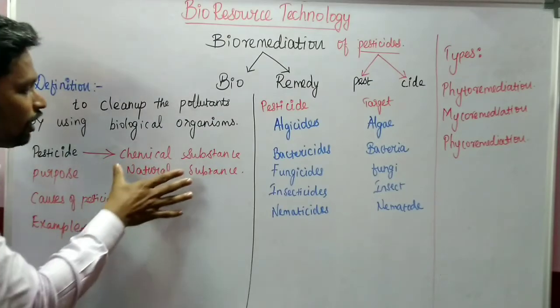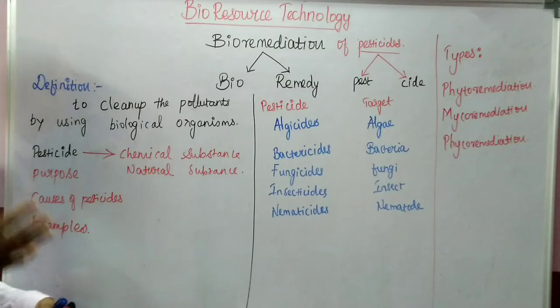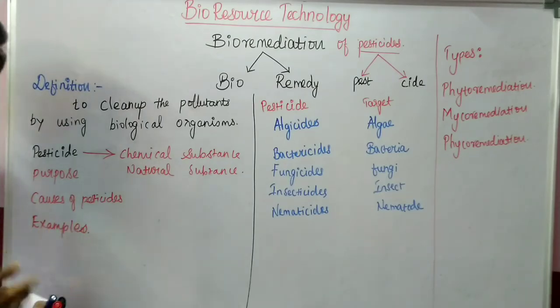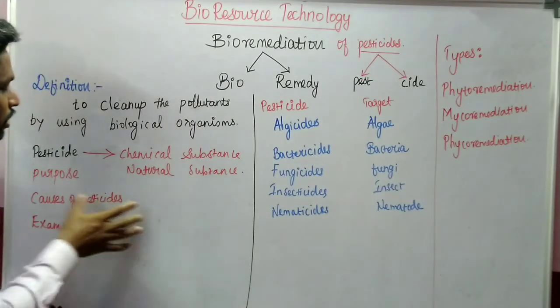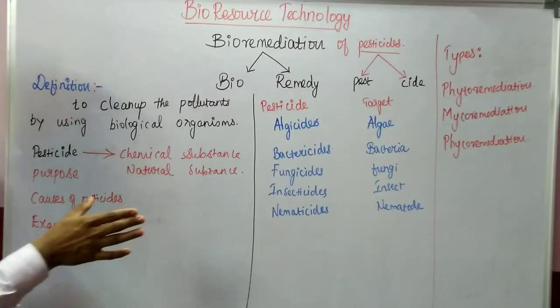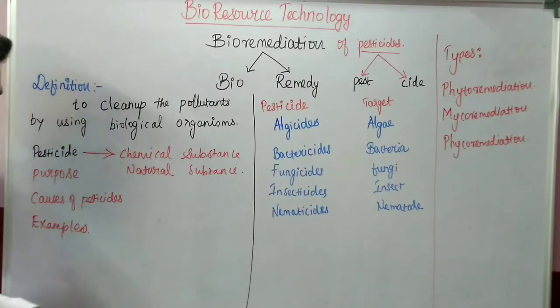So we are using chemical substances in the form of chemical fertilizers, insecticides and also pesticides. Natural pesticides are also available, but using natural pesticides will not give that much effect. So people go for chemical substances.